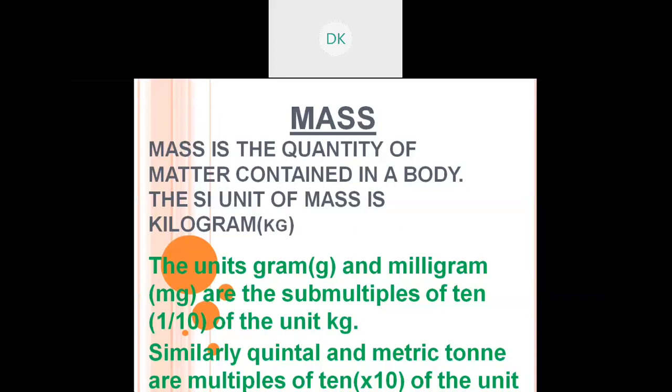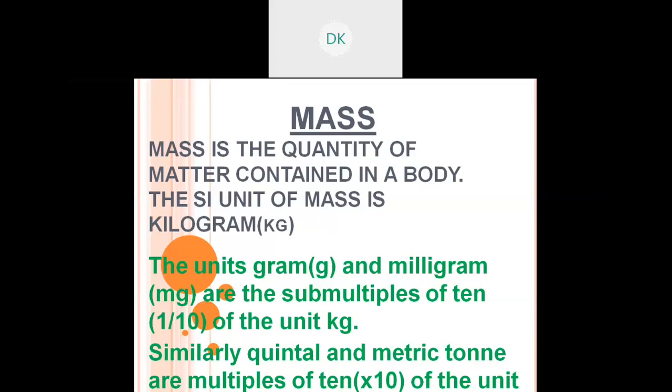Together you will call it weight, but actually it is not a weight, it is a mass. How do you get that mass? If you don't keep anything inside the bag, you will not feel that mass. When you fill the bag with a note, book, pencil, even a pencil also has some mass. All these together are called matter. So the quantity of matter contained completely is called mass.